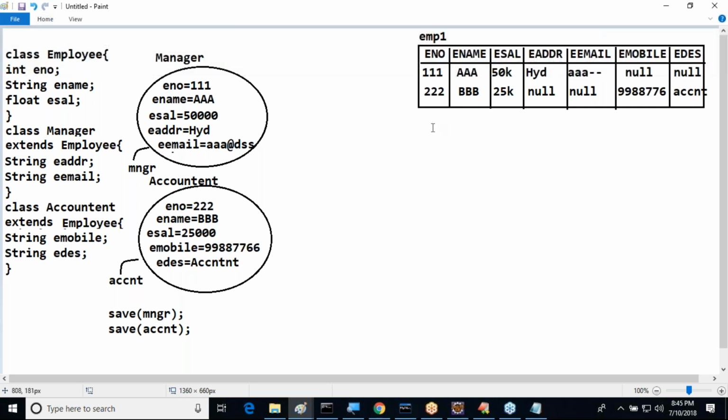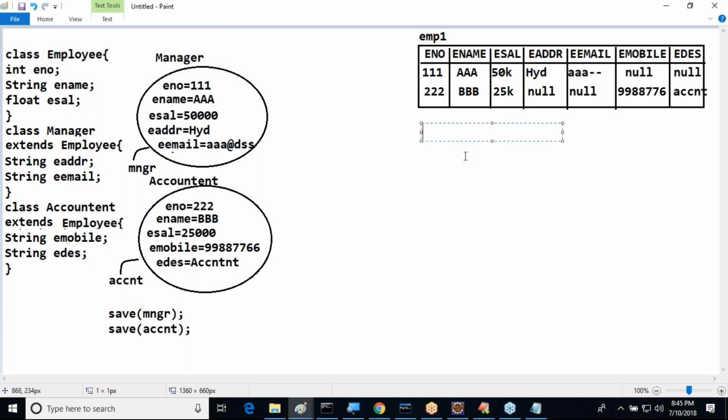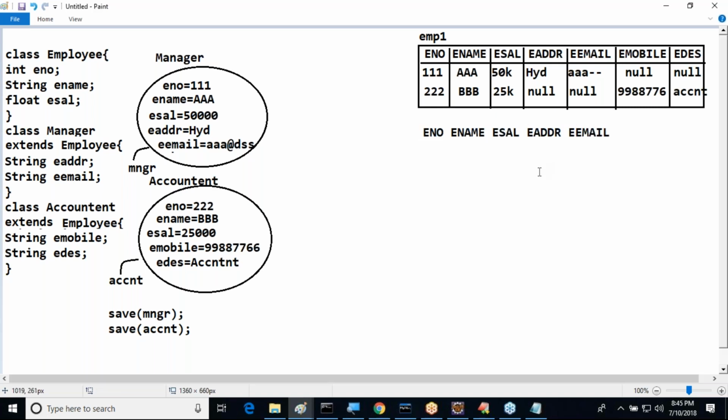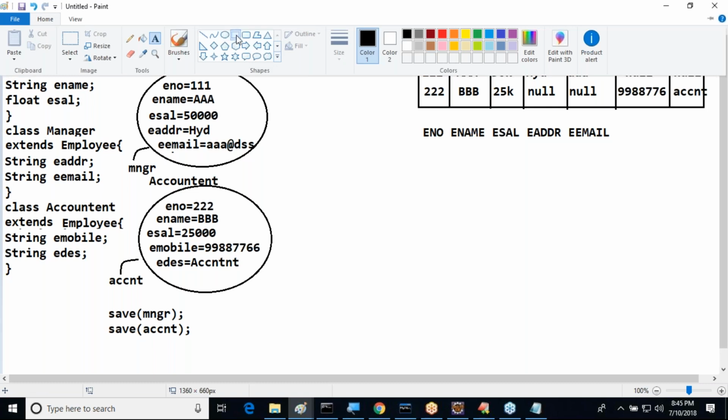Manager table here I want to take now. In manager table, what do we want to provide? Observe this. For example, employee number, employee name, employee salary. This is superclass properties. E-address, email. This is one table.